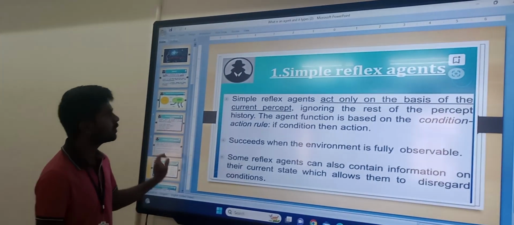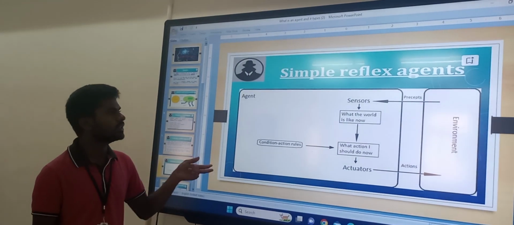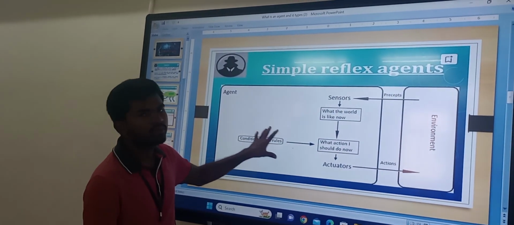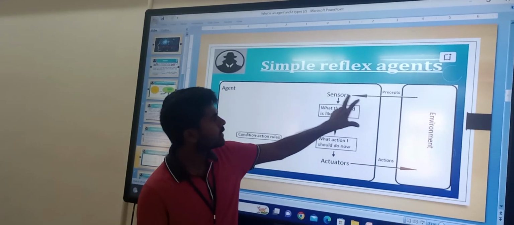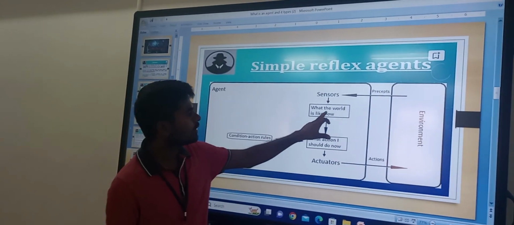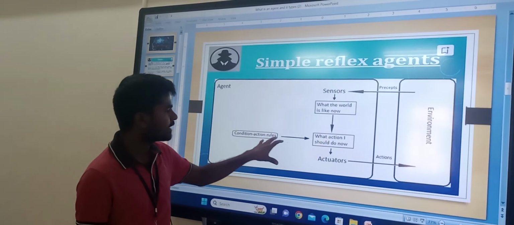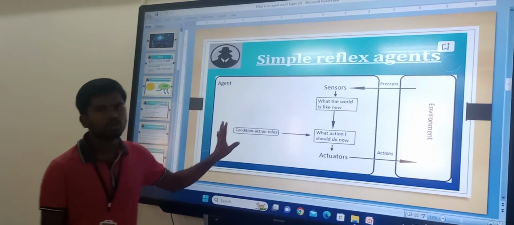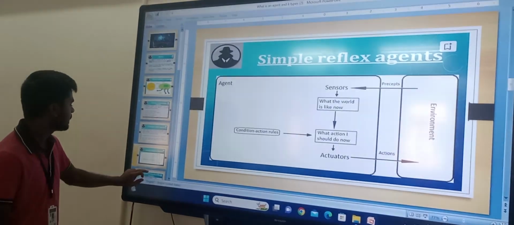Coming to the pictorial representation of a simple reflex agent. It perceives the environment through sensors, sees what the world is like now, and takes actions based on the conditions through actuators. This is all about the simple reflex agent.